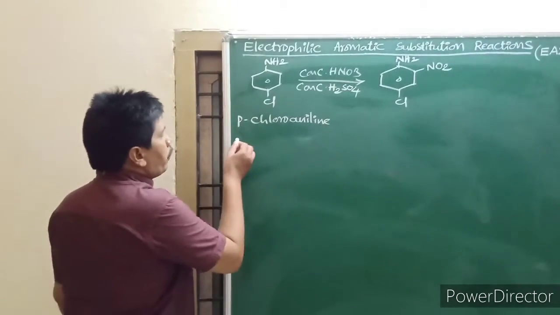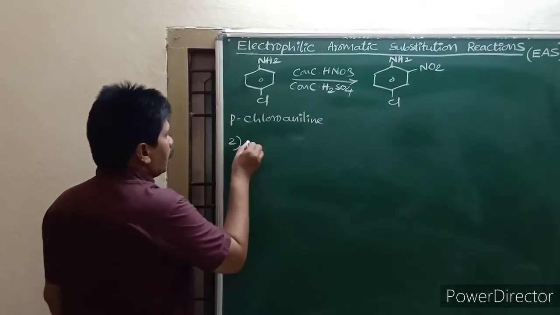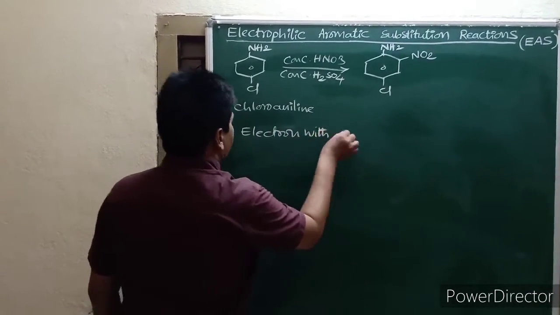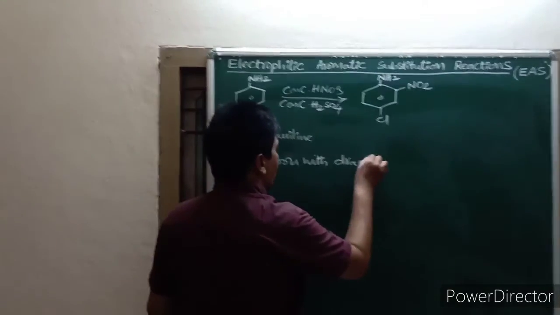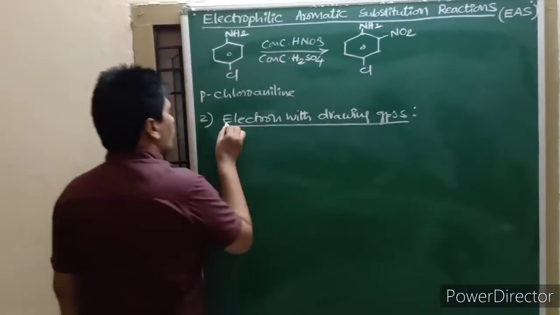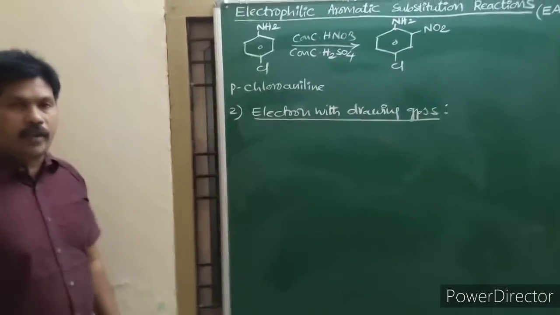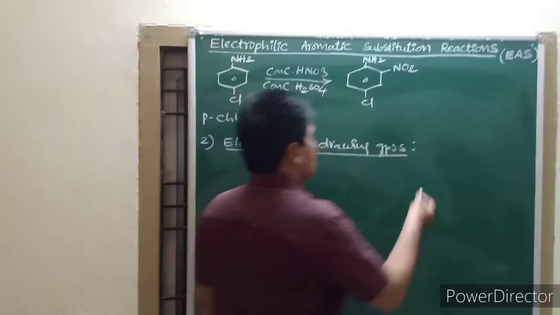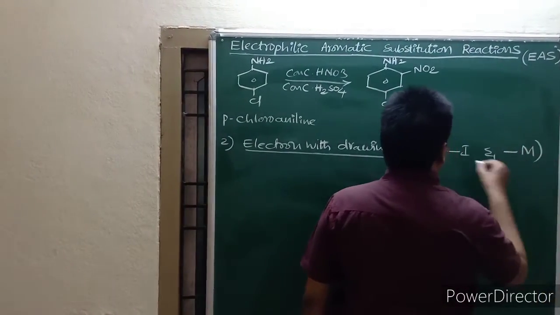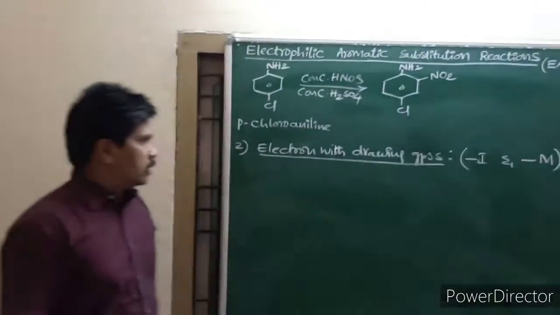The second type of groups are electron withdrawing groups. These are meta-directing groups and deactivating groups, because they show minus inductive effect and minus mesomeric effect.